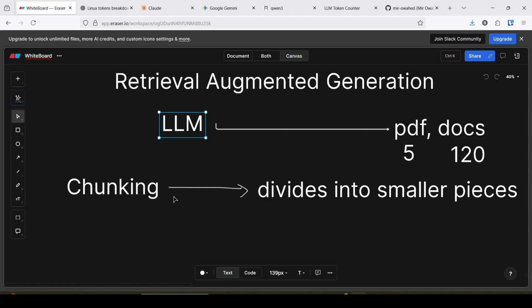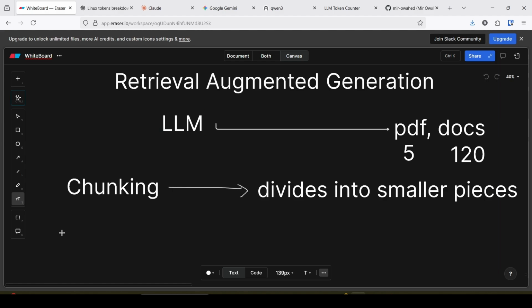As a result, it uses the context limit very minutely and very systematically. Okay, for the context window limitation, we should divide the documents into smaller pieces, that is chunking. First, chunking is very important in a RAG system.